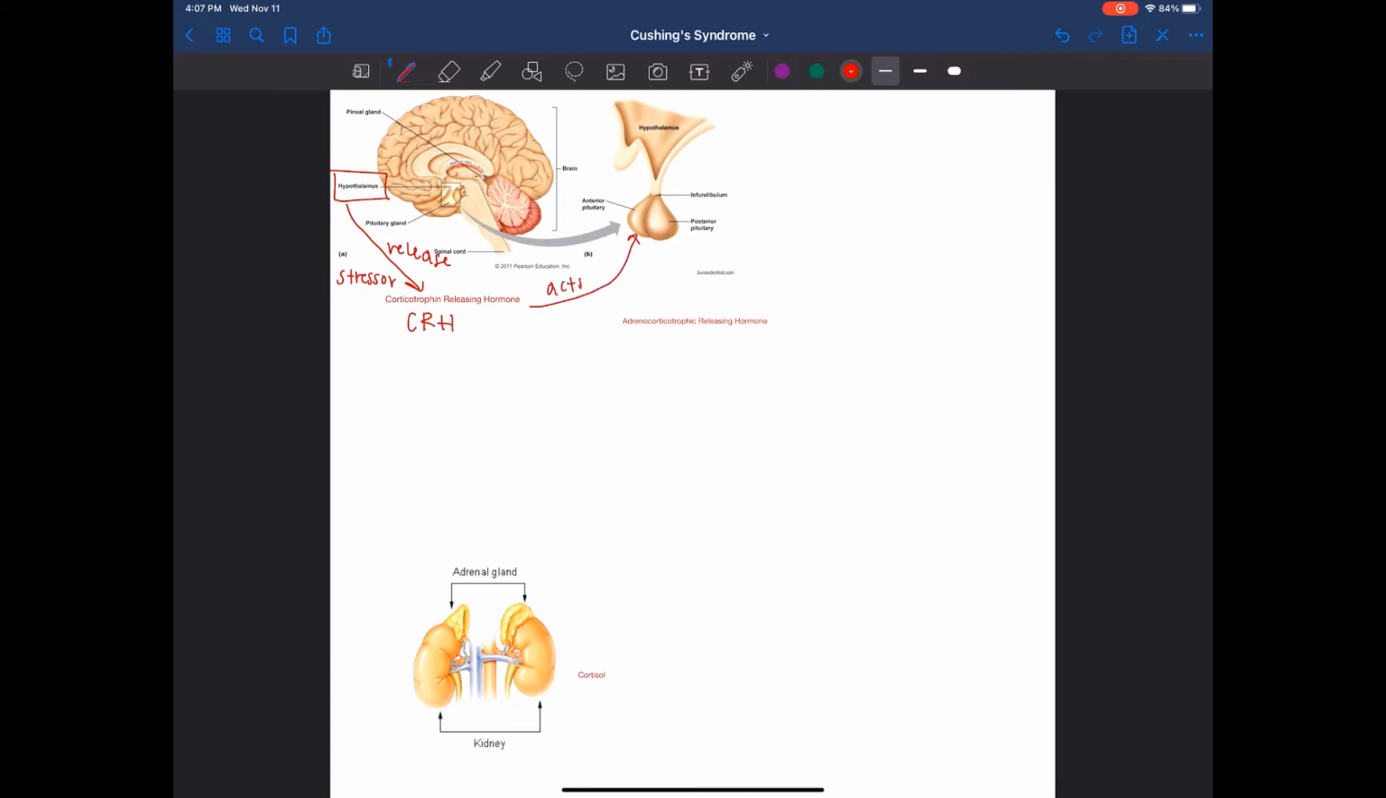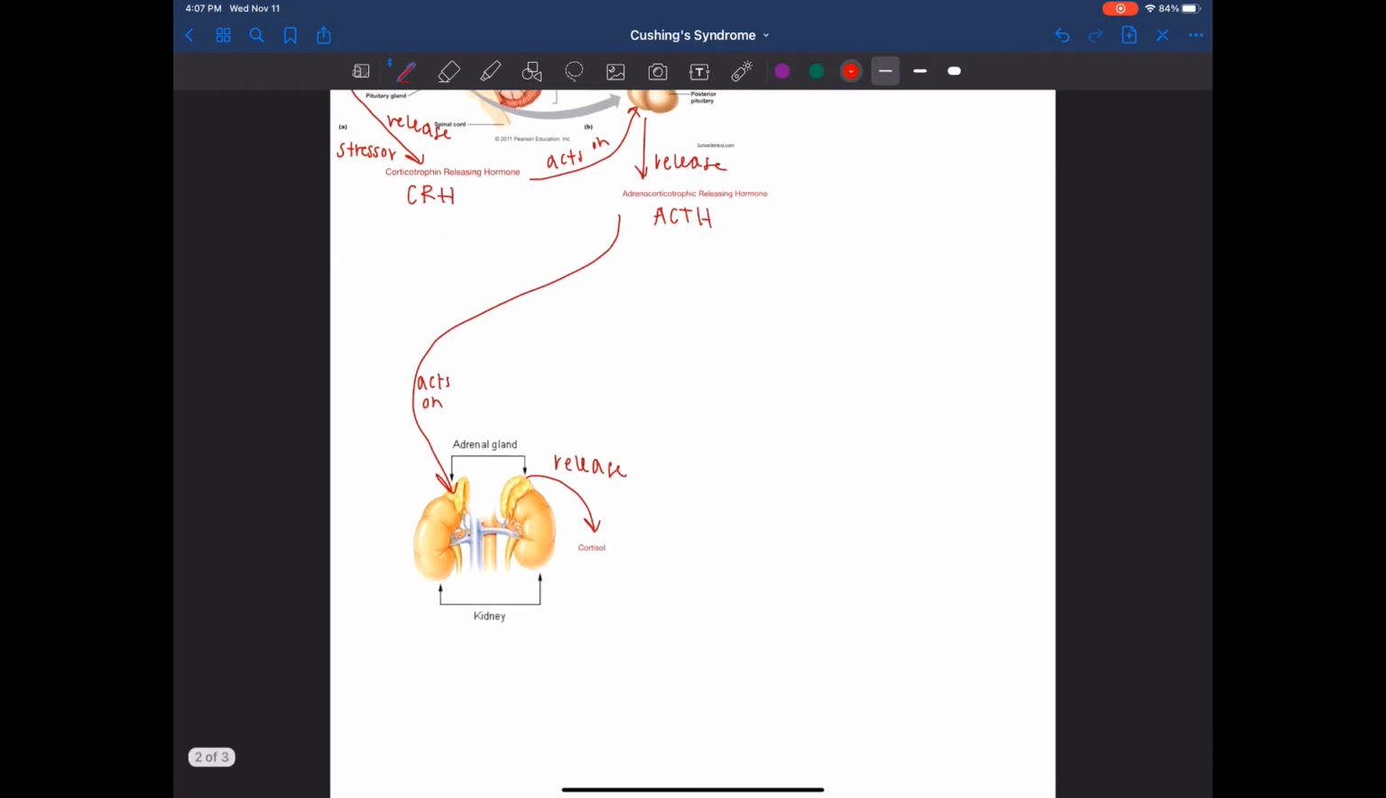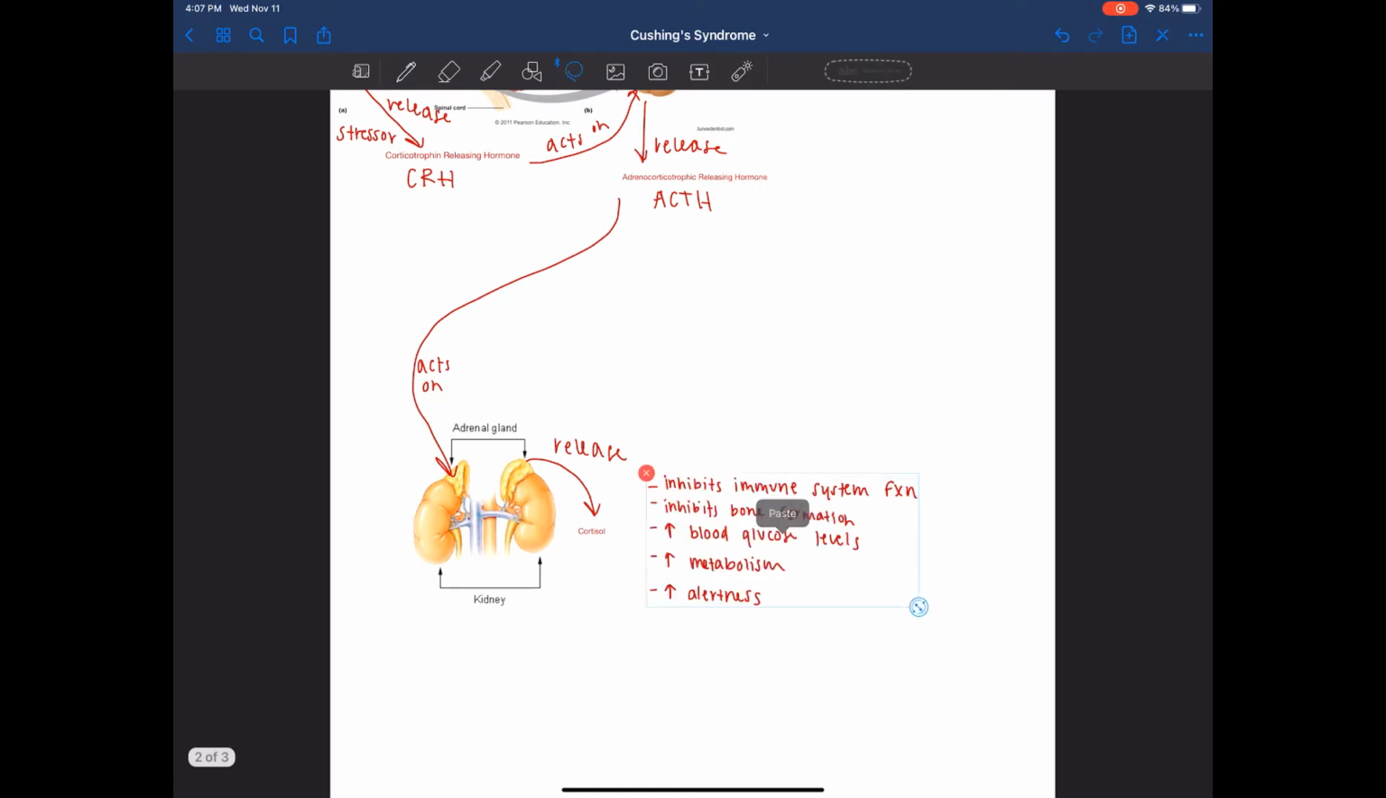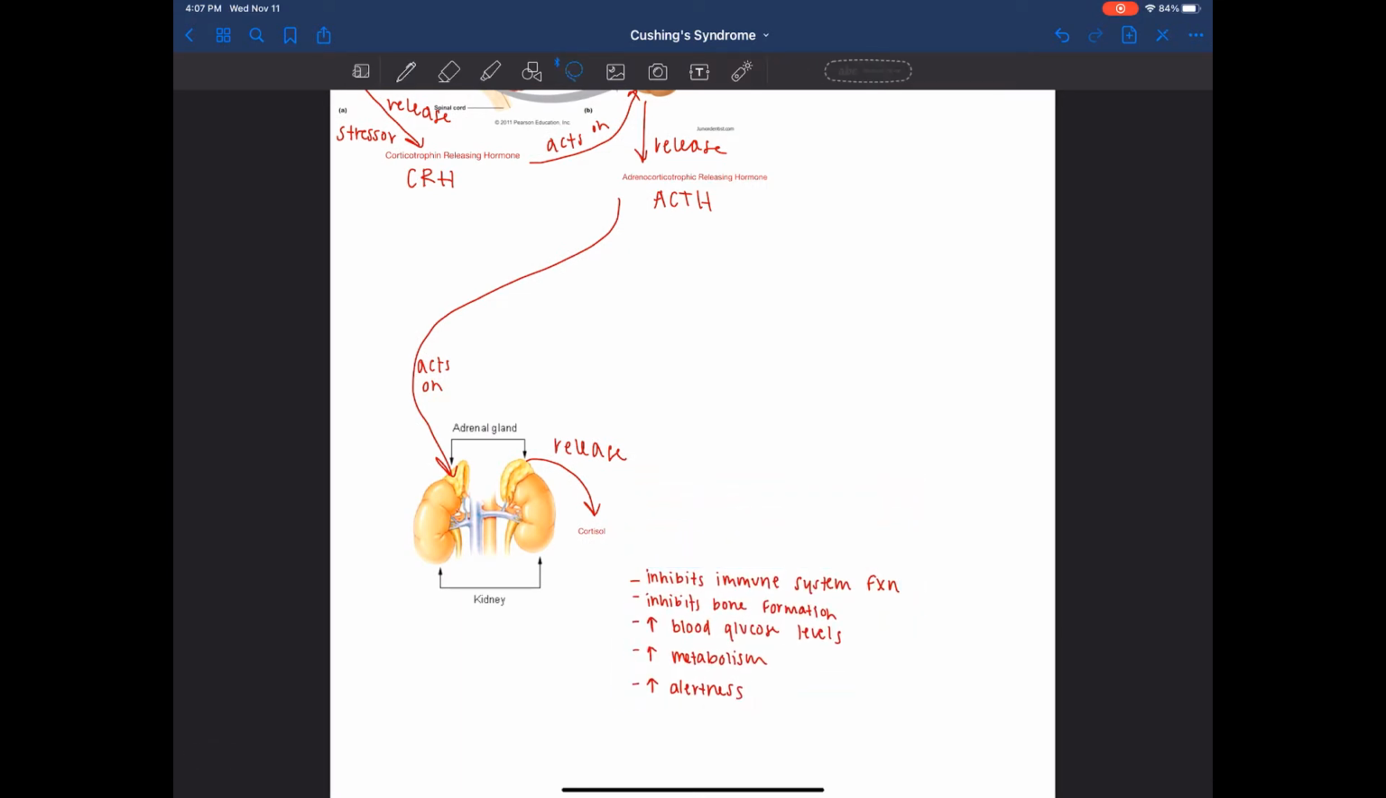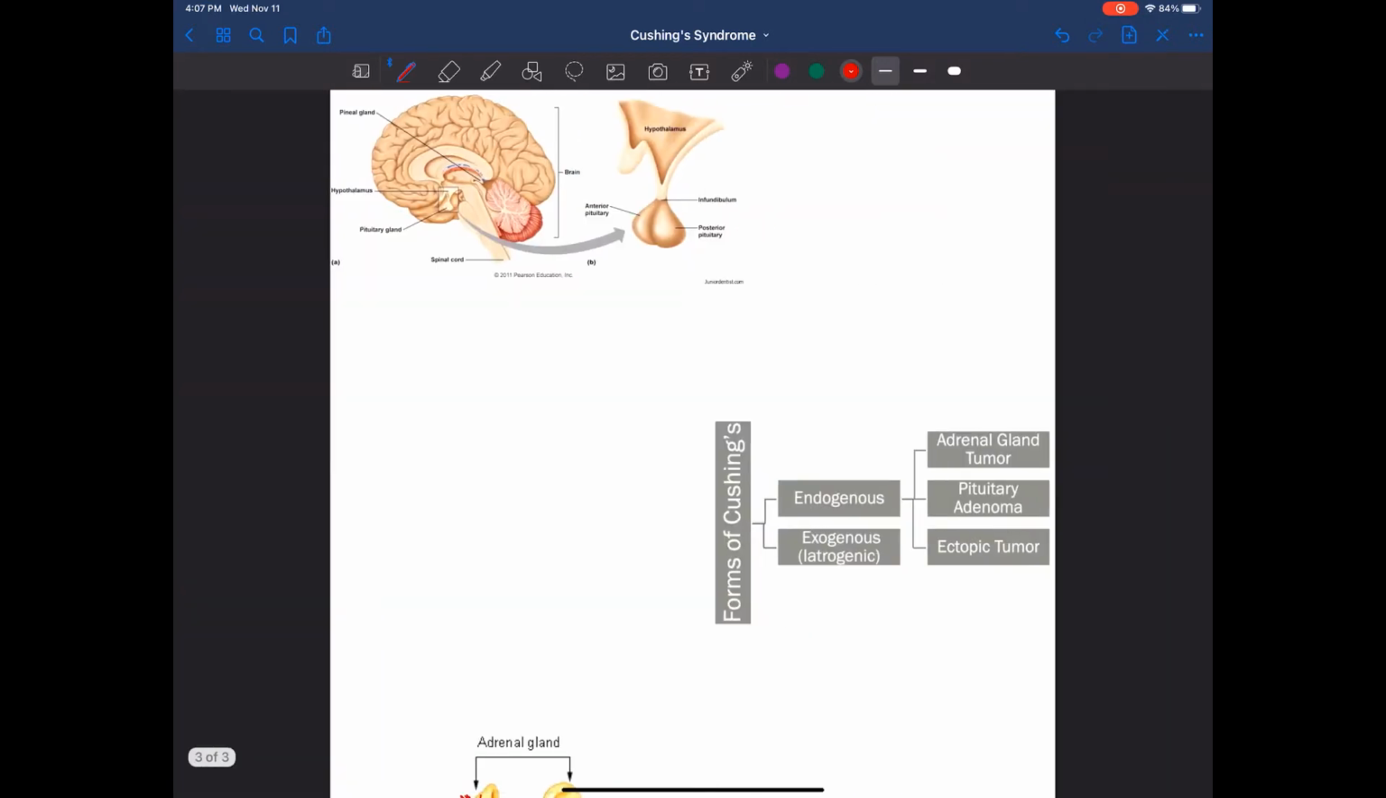CRH will then go to act on the anterior pituitary, causing the release of adrenocorticotropic hormone, also known as ACTH. ACTH will then go to act on the adrenal glands, stimulating the release of cortisol. Cortisol will then act on the body to inhibit immune system function, inhibit bone formation, increase blood glucose levels, increase metabolism, and increase alertness in response to that stressor.